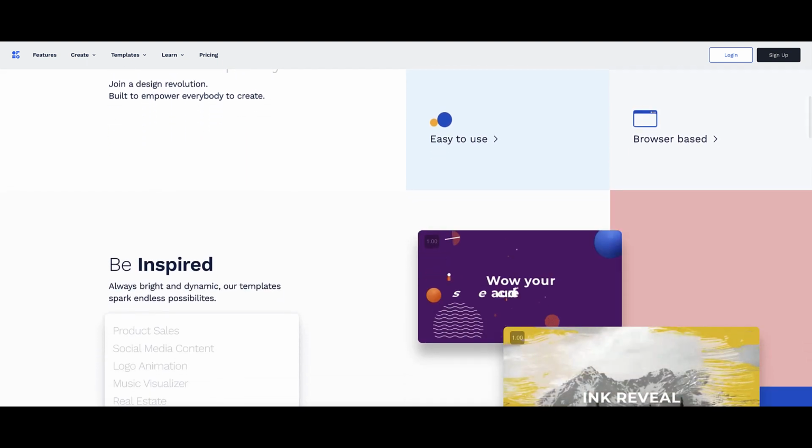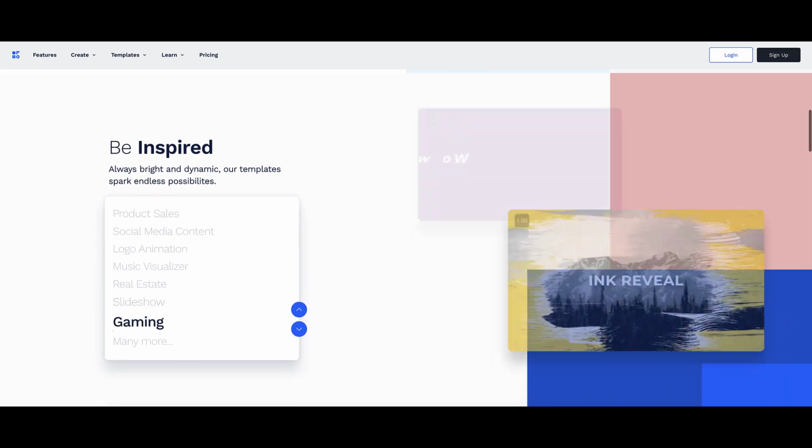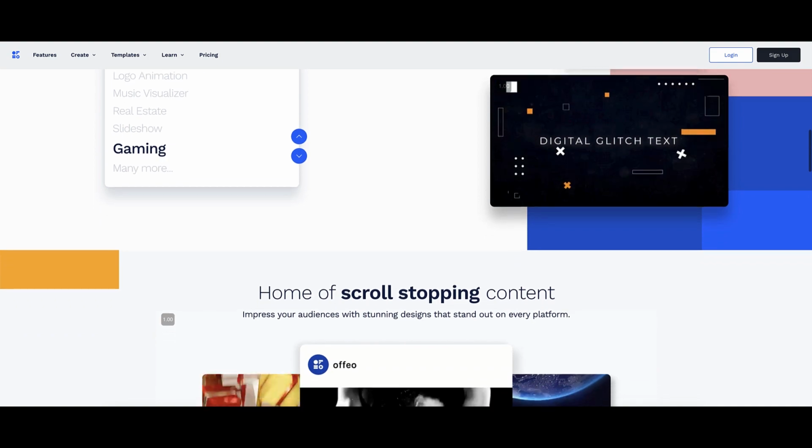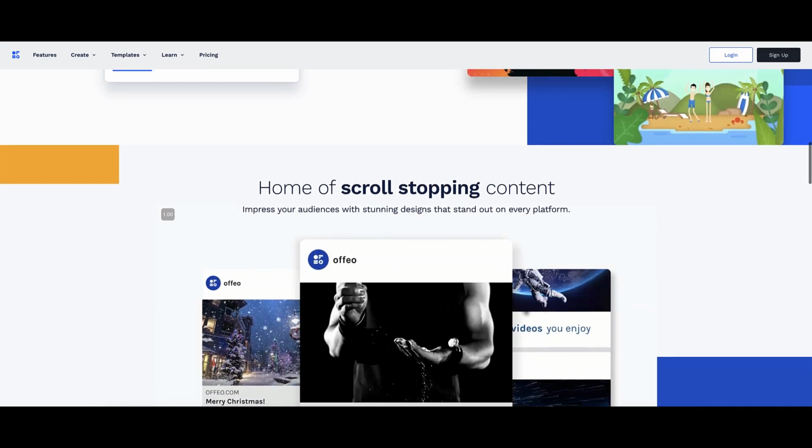Now, OFFEO is made for entrepreneurs, agencies, designers, marketers, freelancers, basically anyone who wants to stand out from the crowd by creating high quality videos.